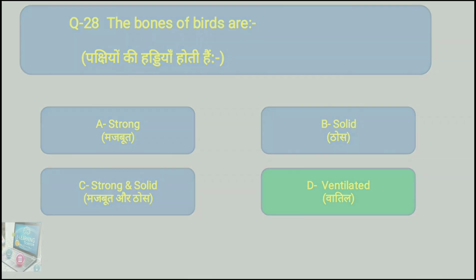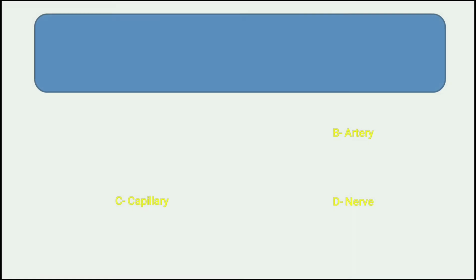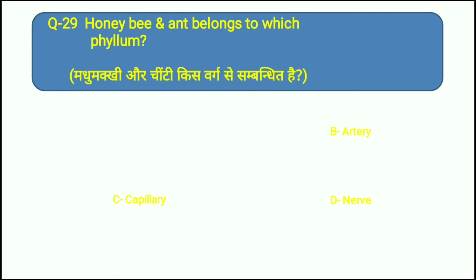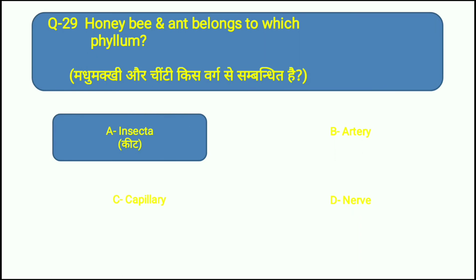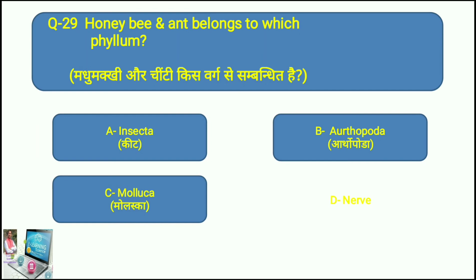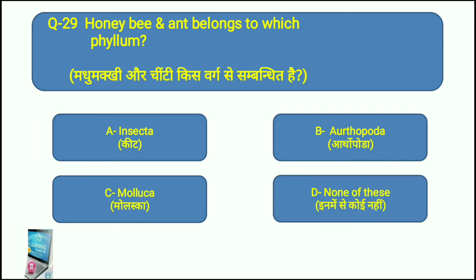Question number 29 is: honeybee and ant belong to which phylum? To which phylum do honeybee and ant belong? Your options are: option A is Insecta, option B is Arthropoda, option C is Mollusca, and option D is none of these. Out of these four options, which will be the right answer? Honeybee and ant belong to phylum Arthropoda. The right answer is option B.